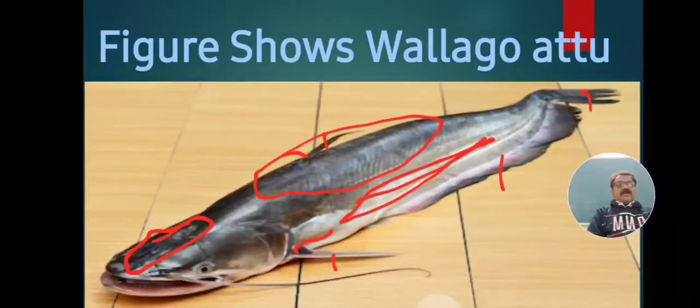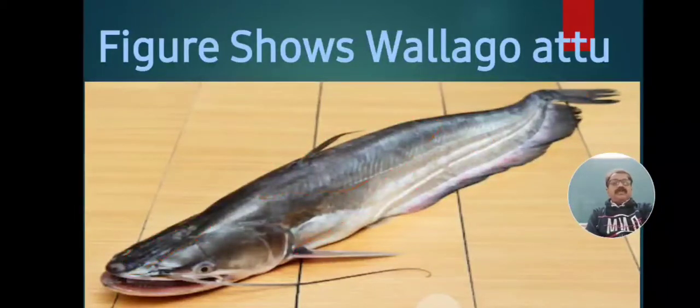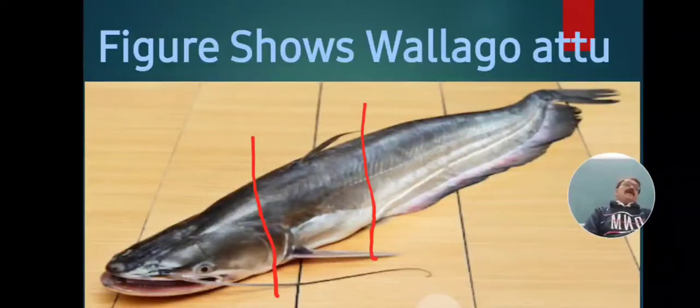For our convenience, for our study, the body of this Wallago attu is divided into how many parts? Three parts. Which are these three parts? First, head. Second, trunk. And third, tail. As compared to head and tail, the trunk is a short and thick part.